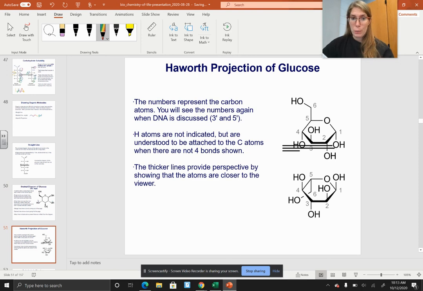Now, this is a Haworth projection of glucose. You're going to see the numbers represent the carbon atoms: 1, 2, 3, 4, 5, 6. The hydrogen atoms are not indicated, but it's understood that they're attached to the carbon atoms when 4 bonds are not shown. Thicker lines provide a perspective by showing that the atoms are closer to the viewer.